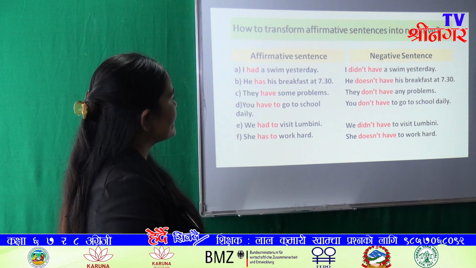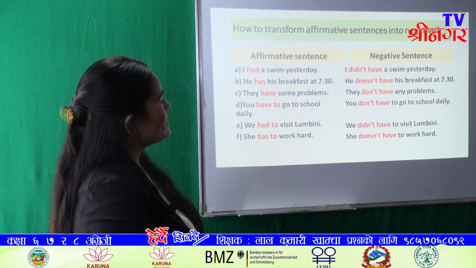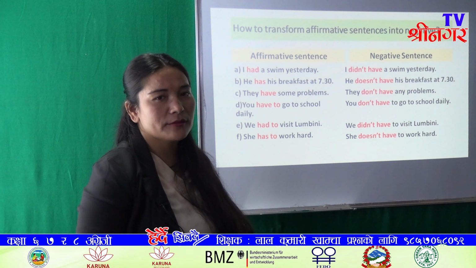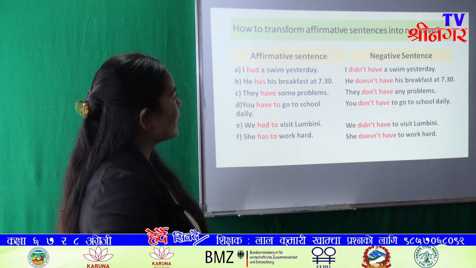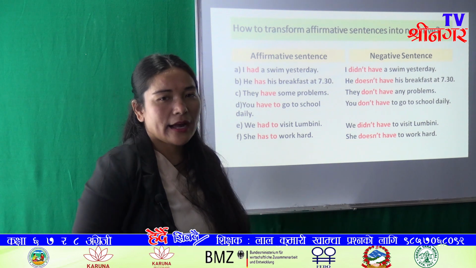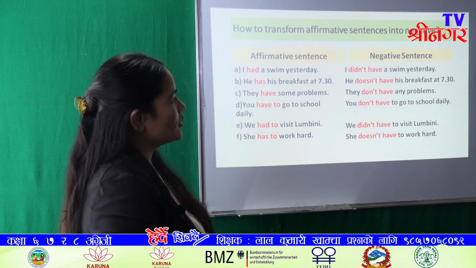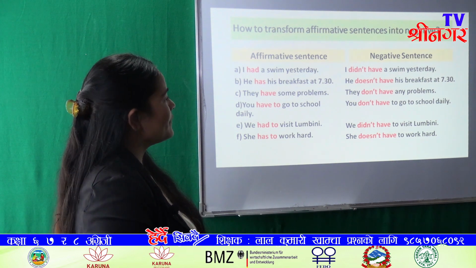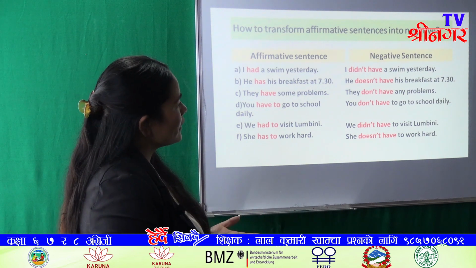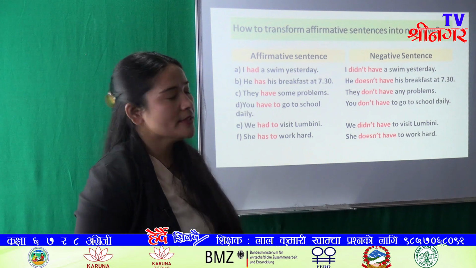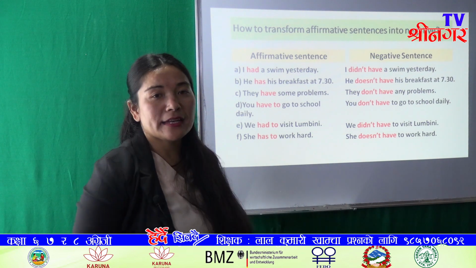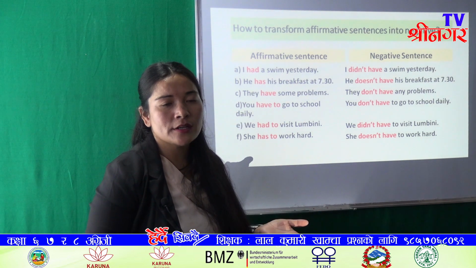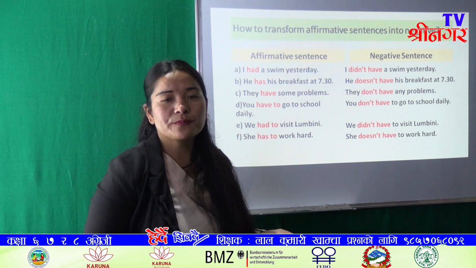Okay, in our next example also, she has her breakfast at 7:30. And here also has is the main verb, no auxiliary verb. And has is verb 5. So we have used doesn't have here. Okay, same, they have some problems, and have is verb 1, and its negative is they don't have any problems. Here we change some into any. It means while making negative and also interrogative sentences, we have to change some into any.